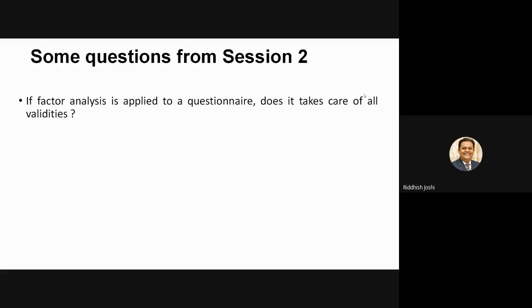Here again, some more clarity is required when you talk about factor analysis. Are you talking about exploratory factor analysis or confirmatory factor analysis? Both have different objectives and different operations to be performed. When we talk about confirmatory factor analysis, it will definitely take care of certain validities, right? So which kind of factor analysis you are talking about should also be understood in this question.